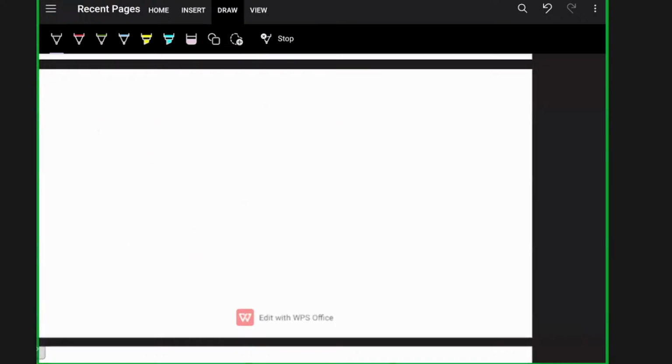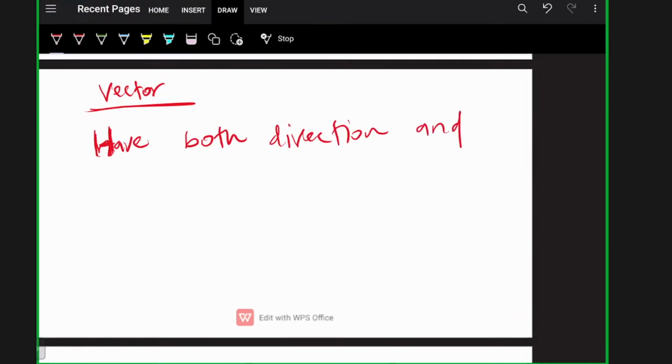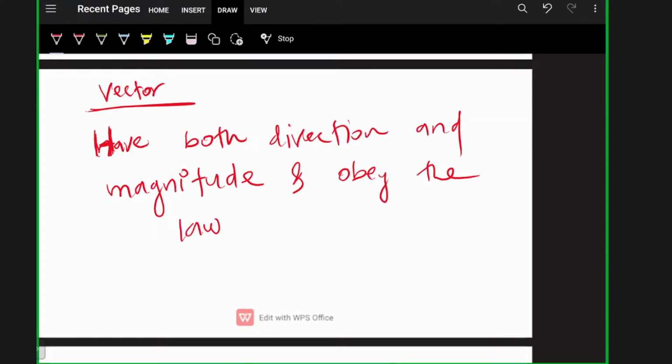What is a vector quantity? A vector quantity has both direction and magnitude, and it obeys the laws of vector addition.